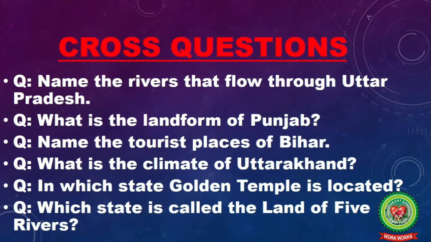Name the rivers that flow through Uttar Pradesh. What is the landform of Punjab? Name the tourist places of Bihar. What is the climate of Uttarakhand? In which state Golden Temple is located? Which state is called the land of 5 rivers? Children, I hope you are able to answer these questions.